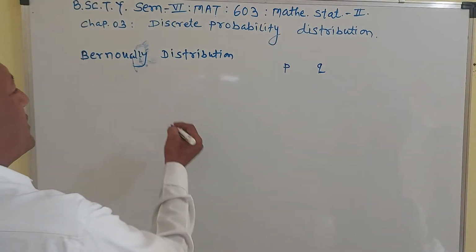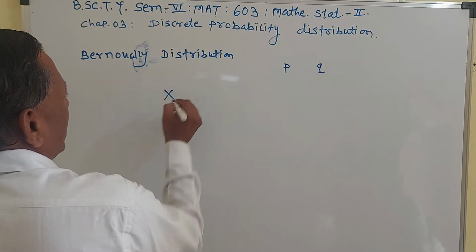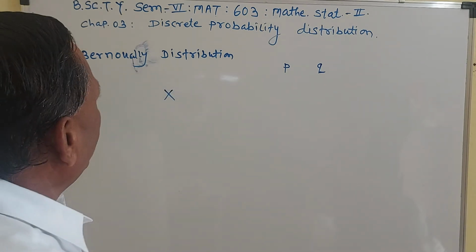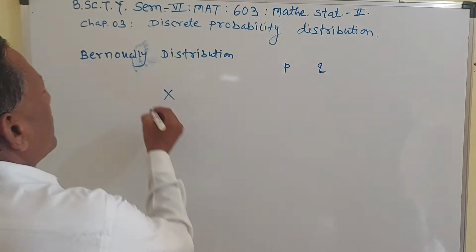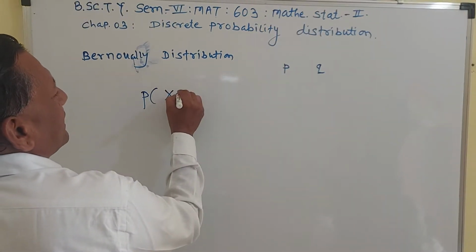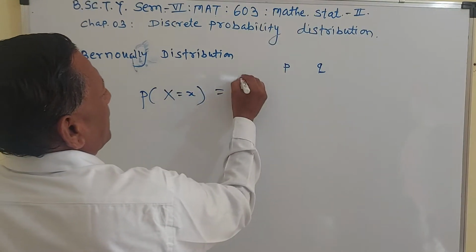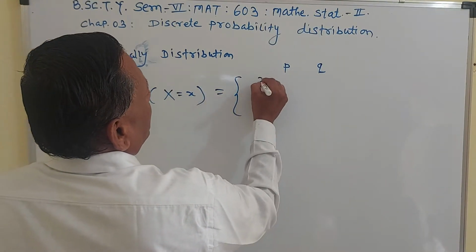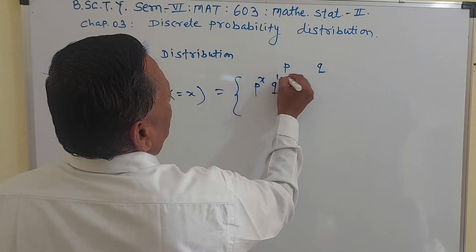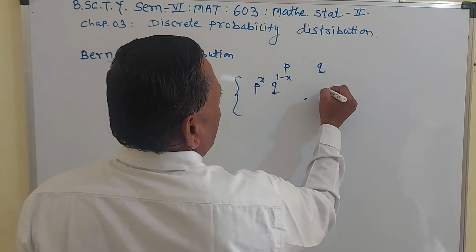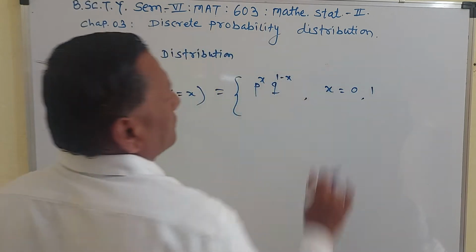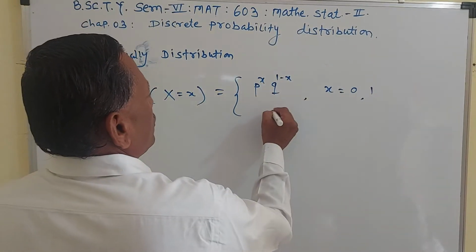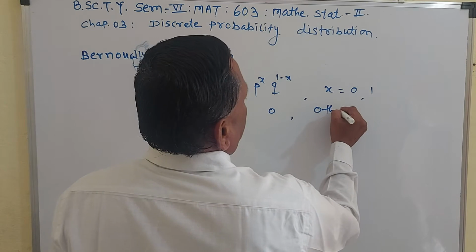Means a random variable x takes here only 0 and 1. A random variable x is said to follow a Bernoulli distribution if its probability mass function is given by probability of x is equal to p raised to x into q raised to 1 minus x. Here x takes the values 0 and 1 only and is equal to 0 otherwise.